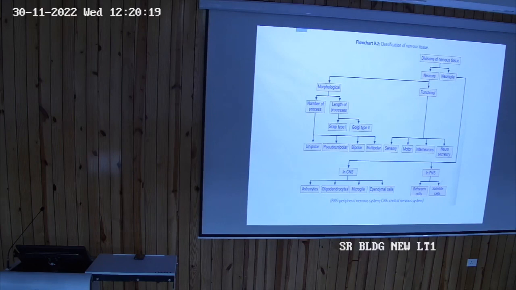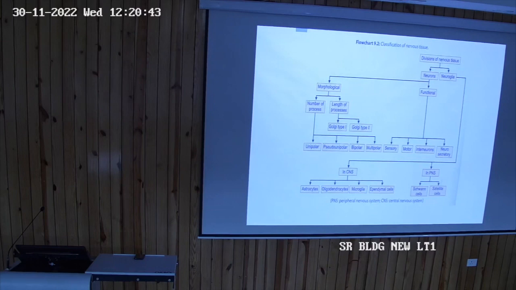The sympathetic neurons are located in the sympathetic chain on each side of the vertebral column. This sympathetic chain consists of about 22 ganglia.